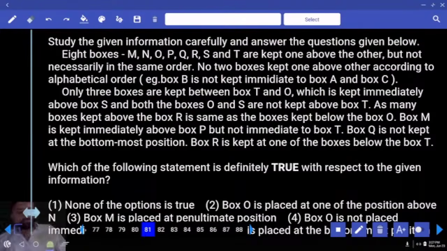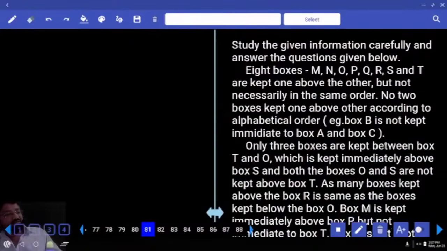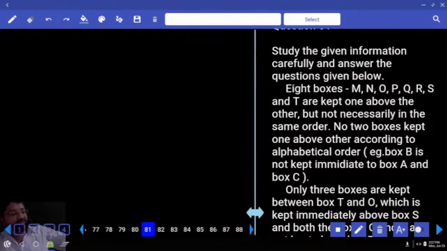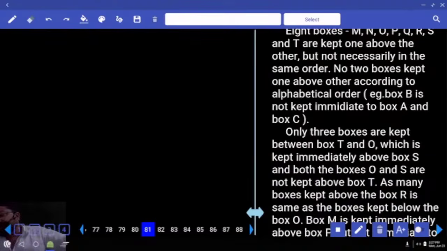Chalo. Boxes puzzle. How many boxes are kept one above the other but not necessarily in the same order? No two boxes are kept one above the other according to the alphabetical order. Can you please tell me what is the total number? Chalo, first. Only 3 boxes are kept between T and O. 3 boxes between T and O.